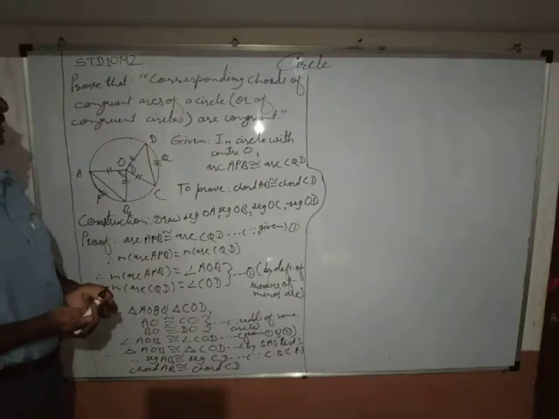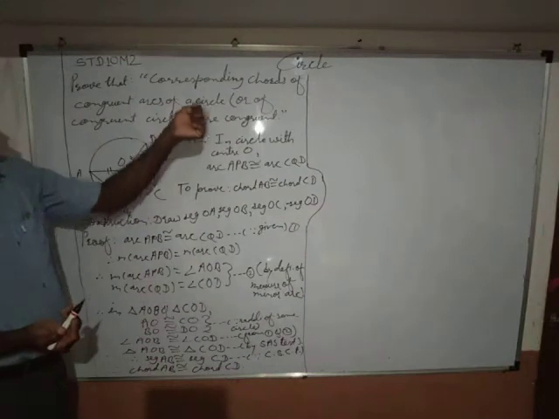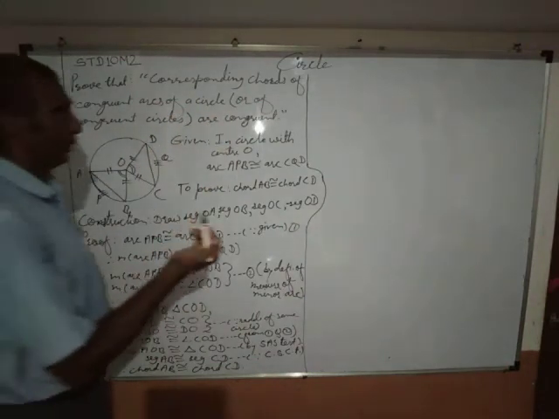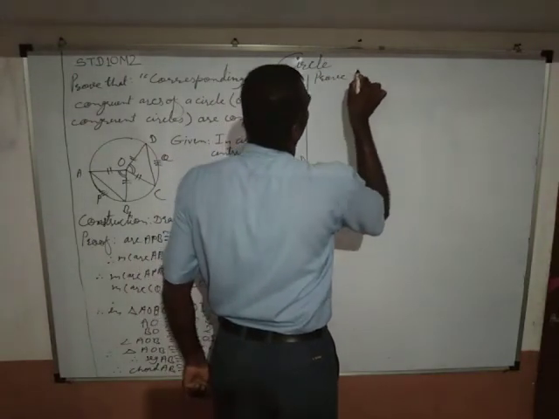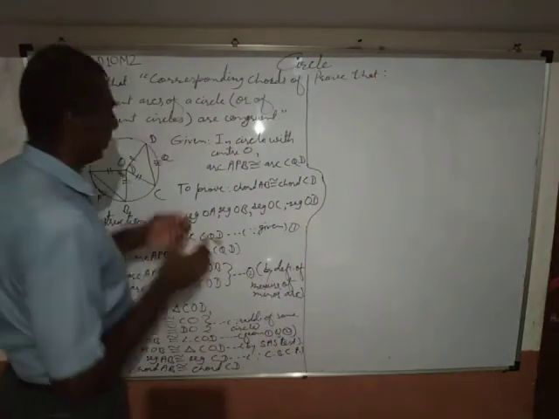Conversely, we can prove that corresponding arcs of congruent chords of a circle or of congruent circles are congruent. Okay, let's mention here. Next, prove that converse of this statement.